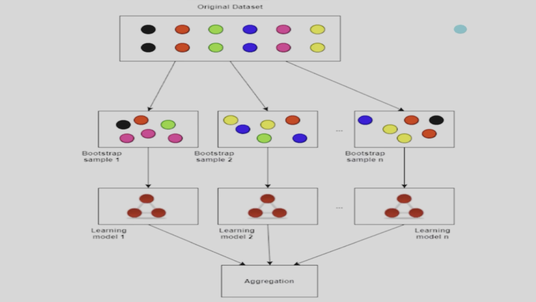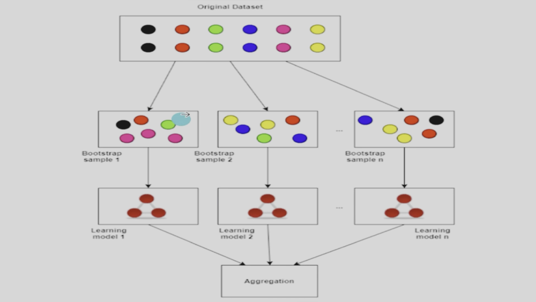Let us now understand bagging or bootstrap aggregation with this example. So we have our original data set, and over here we have used multiple colors so that you can easily see the distinction in data. Next, for creating multiple decision trees that vary amongst each other, we are selecting random data sets from our original data set.